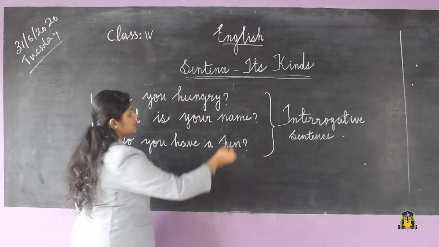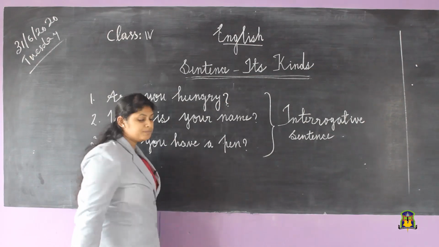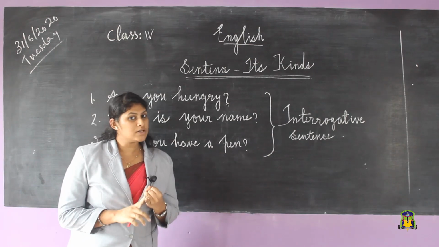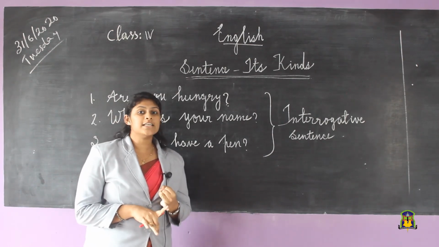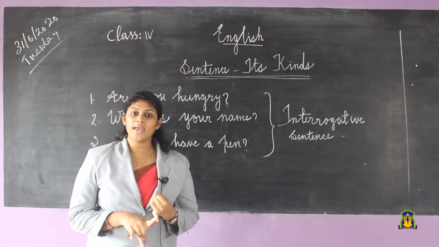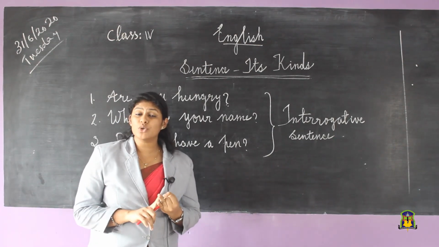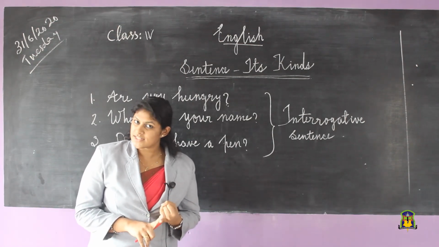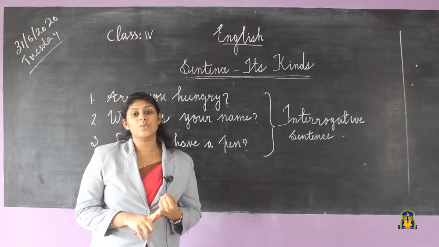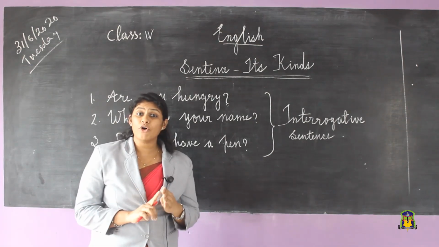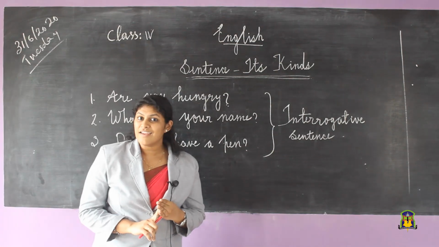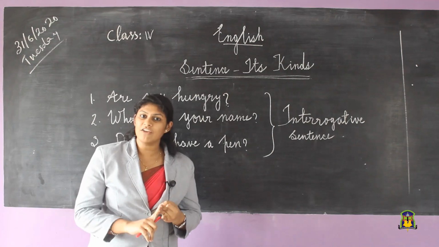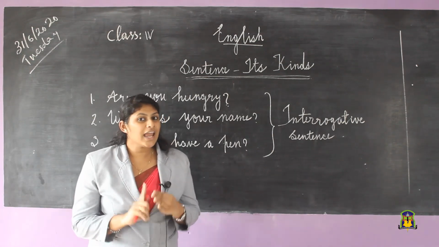Okay, so what are the things we learned today? First one is about sentence. What is a sentence? A sentence is a group of words which make complete sense. And which are the two general rules for sentences? The sentence should start with a capital letter and end with full stop. And which are the four kinds of sentences? Yes, assertive, interrogative, imperative and exclamatory.